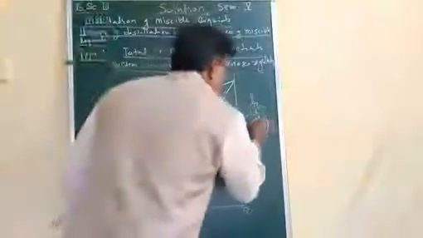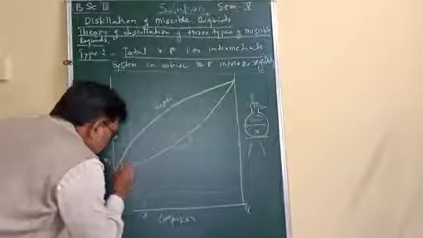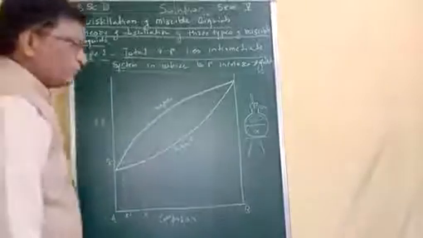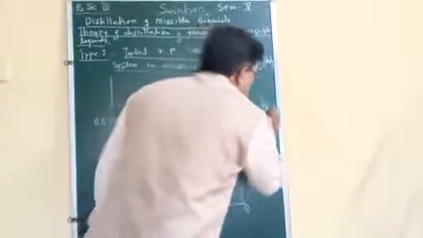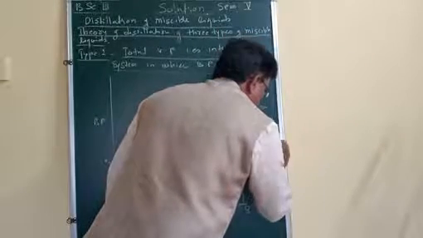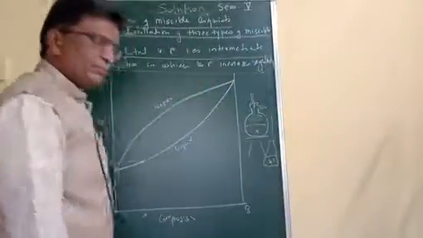Vapor coming off will have composition X dash. That means if we condense these vapors, then condensate will have composition X dash.